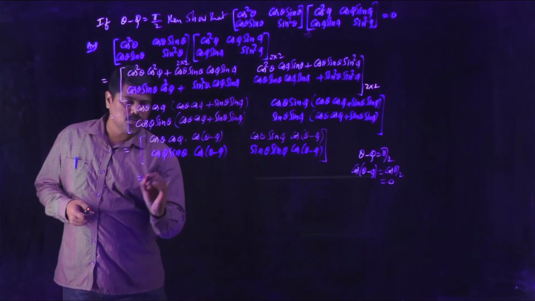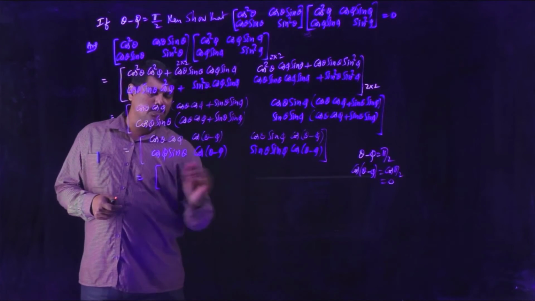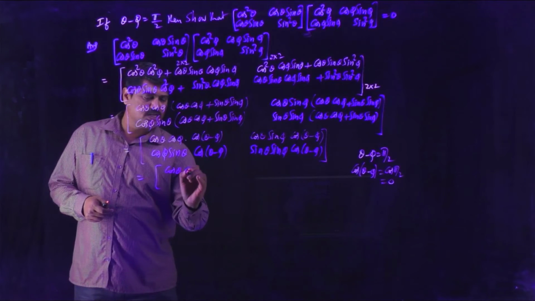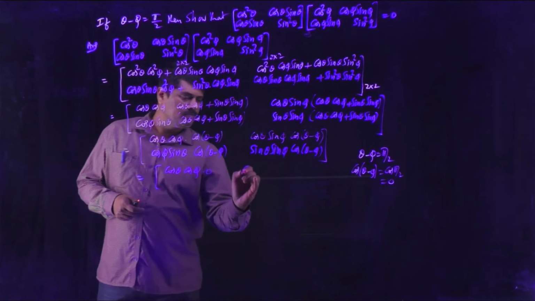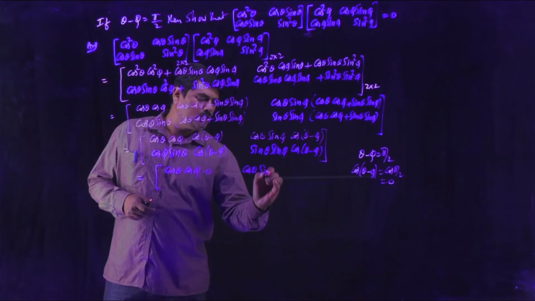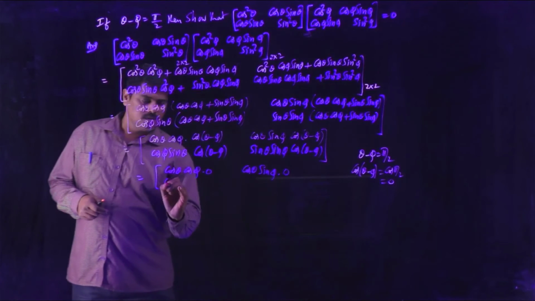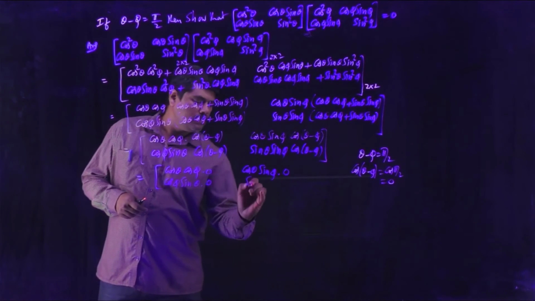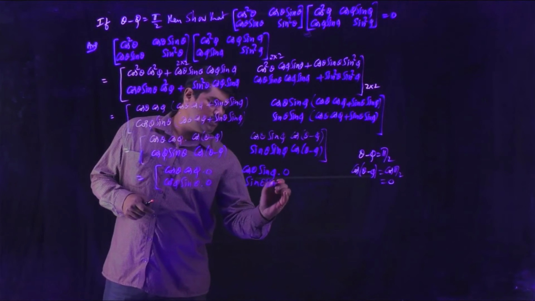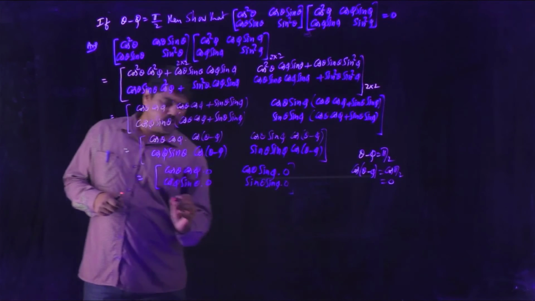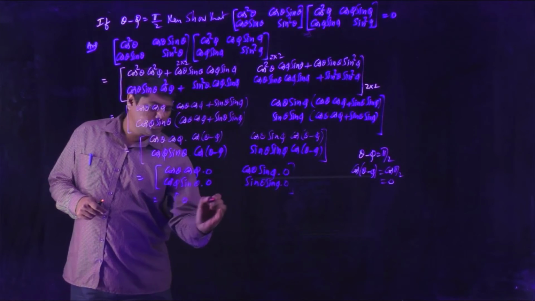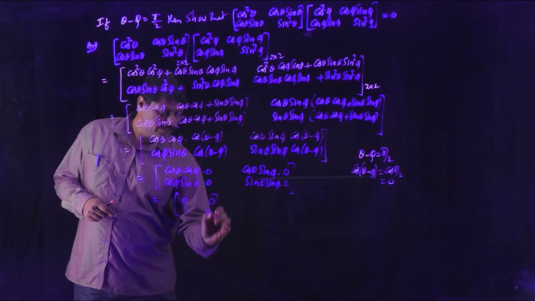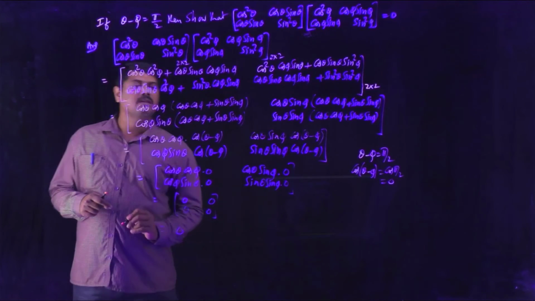So substituting cos(theta minus phi) with 0, you will get cos theta cos phi into 0, cos theta sin phi into 0, cos phi sin theta into 0, sin theta sin phi into 0. The product becomes 0, 0, 0, 0, which you can observe is a null matrix.